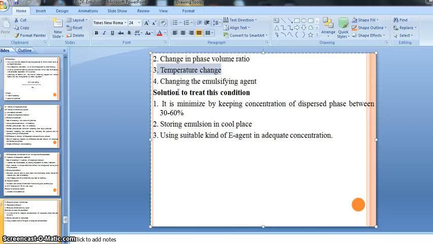That is phase inversion, then cracking and creaming. So don't get confused with this. You should listen carefully and read it properly. So this is the way our phase inversion occurs.